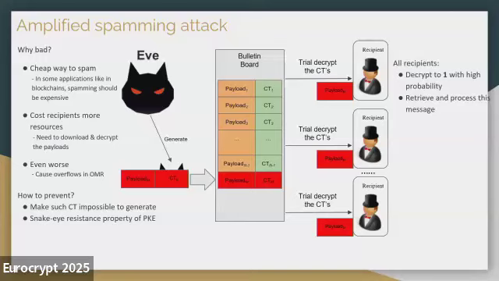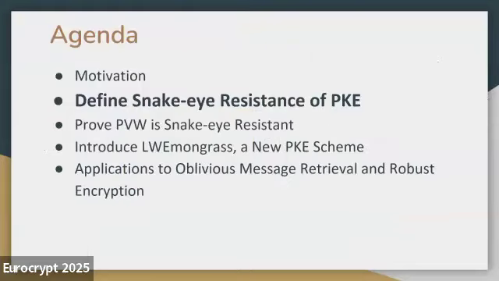Based on this intuition, we formalize our snake eye resistance property for public key encryption. We have this name because in a dice rolling game, we call the event of having both dice rolling into 1 a snake eye event. We want our game to be snake eye resistant, which means that the same ciphertext should not be decrypted to 1 by different recipients. That's why we call our property snake eye resistance.